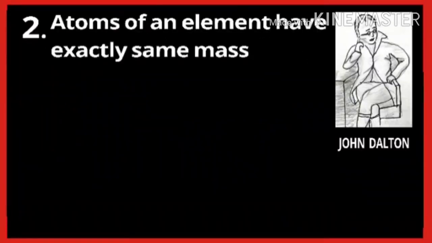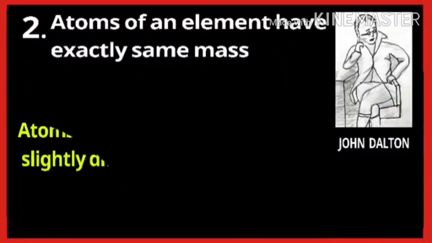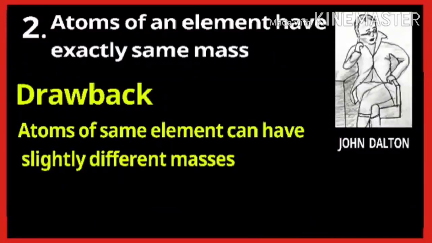The second point of Dalton's theory was that atoms of an element have exactly the same mass. But we know that there is the existence of isotopes. For example, there are 3 isotopes of carbon, and isotopes are the atoms of the same element which have the same atomic number but different mass number.